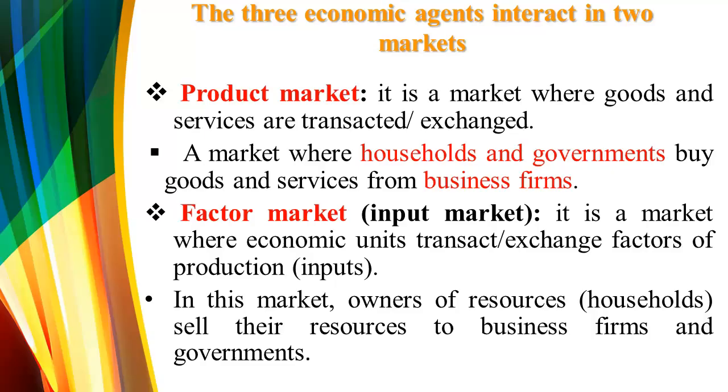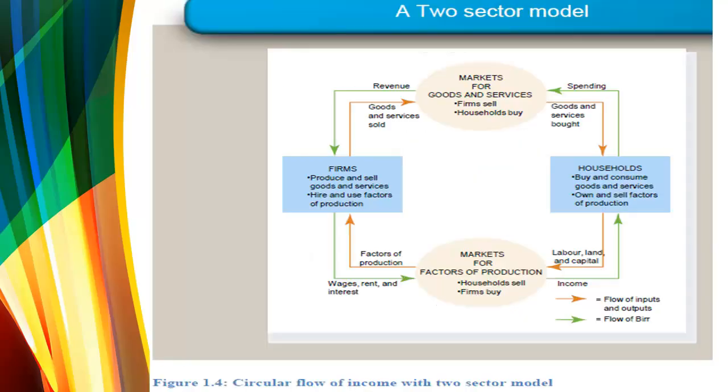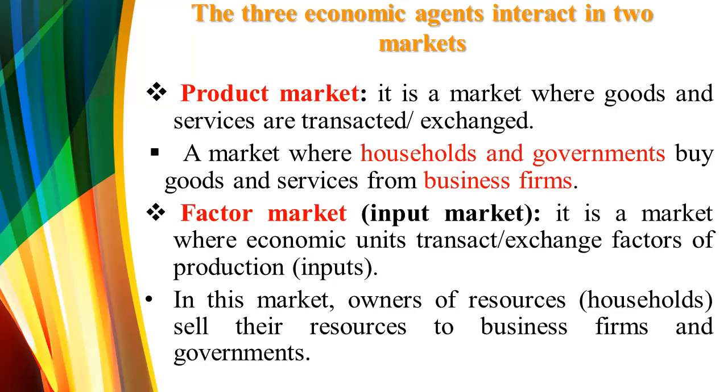So what's another name of product market? Another name of product market is what? We can say that output market. So this is all for today's lesson, the difference between product market and factor market and decision making units.